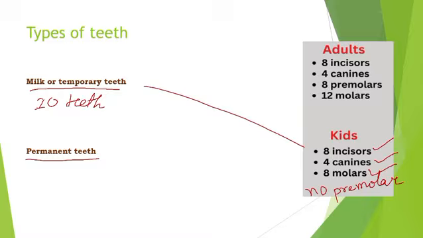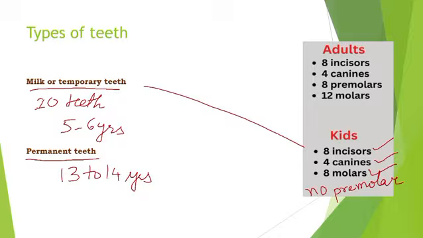Understand? And they start falling out at the age of 5 to 6 years and get replaced by permanent teeth at the age of 13 to 14 years.